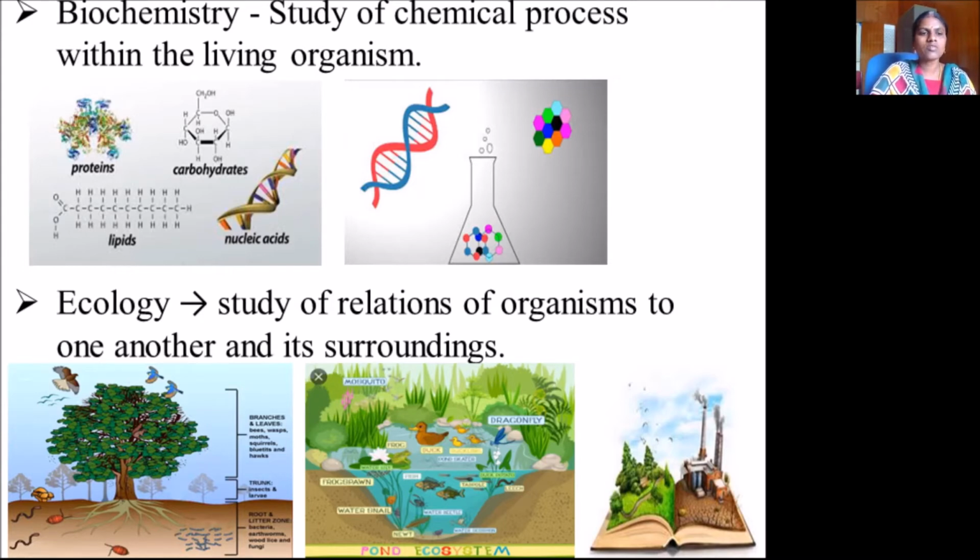Similarly, in plants there are chemicals which convert oxygen into ATP molecules, into energy. So the study of chemical processes within the living organism is called biochemistry, and ecology is the study of the relation of organisms to one another and to their surroundings. You can see the surroundings here.